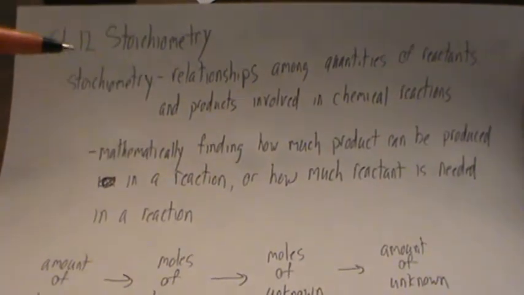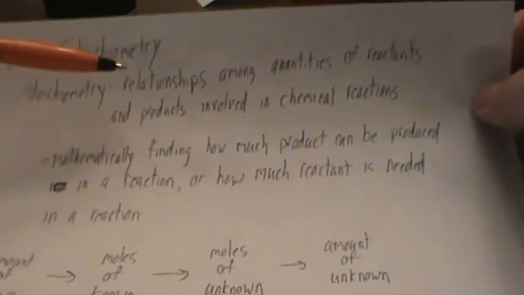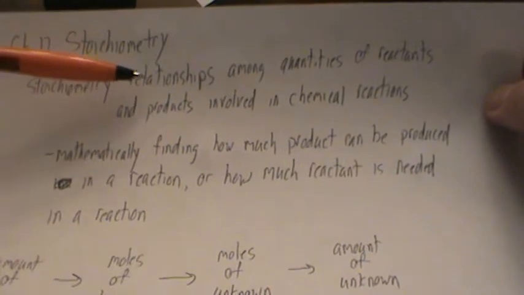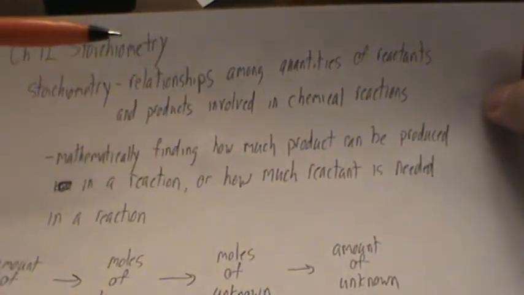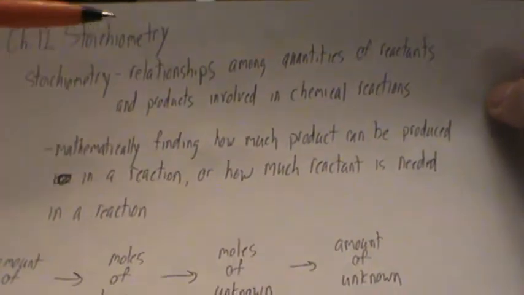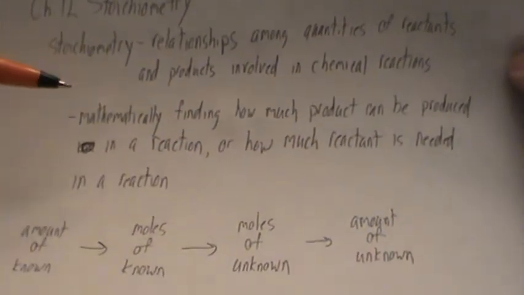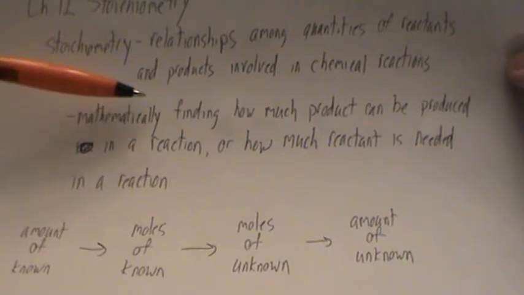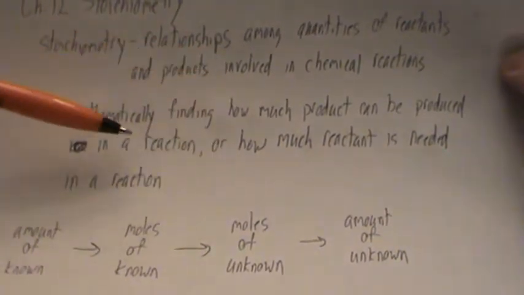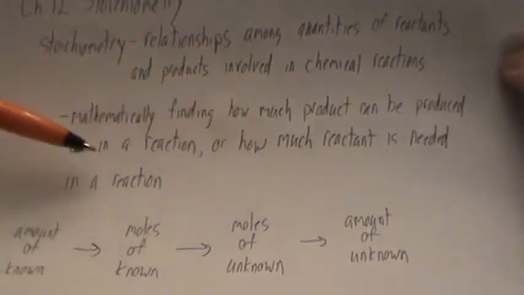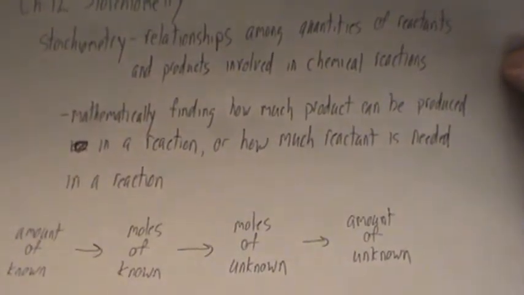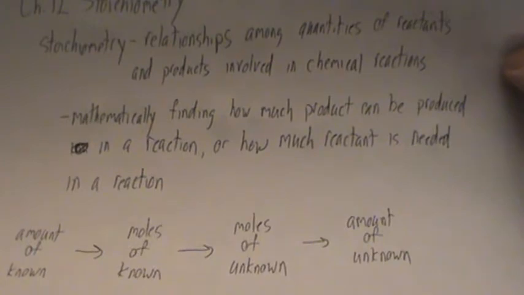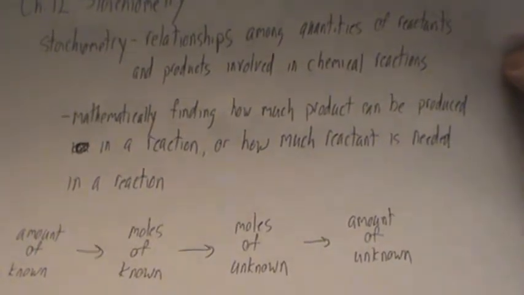Okay, so what is stoichiometry? Well, stoichiometry, definition-wise, relationships among quantities of reactants and products involved in chemical reactions. Okay, what does that mean? Well, layman's term, mathematically finding how much product can be produced in a reaction or how much reactant is needed in a reaction. Now, what we're doing is a chain mole conversion problem.